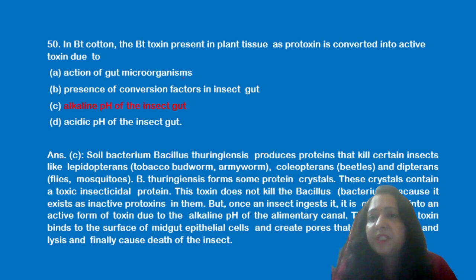Next question is, in Bt cotton, the Bt toxin present in plant tissue as prototoxin is converted into active toxin due to action of gut microorganism, presence of conversion factors, alkaline pH and acidic pH. Now we know that this Bacillus thuringiensis produces spores, and these proteins kill insects. Now this protein is in inactive form, but once it enters the alimentary canal, it becomes active due to alkaline pH of the gut. So C is the correct answer.